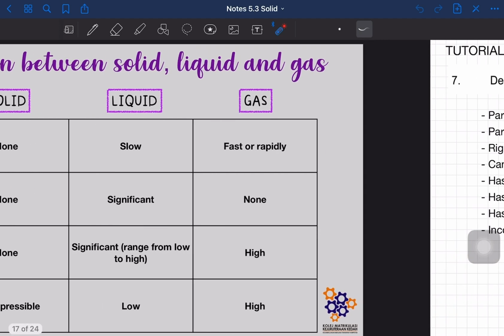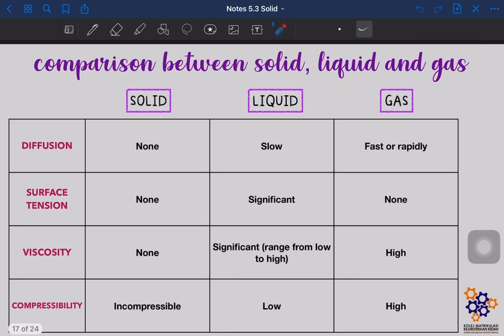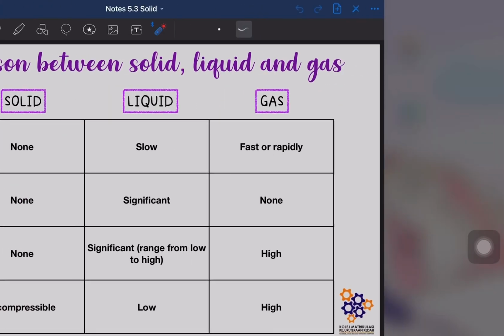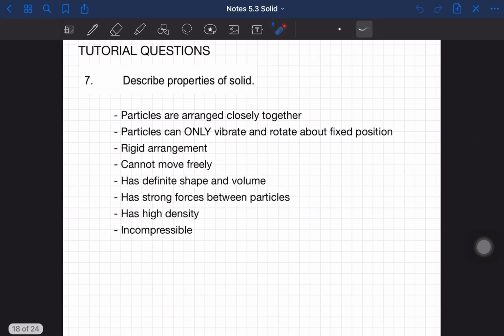Okay, so we have finished for the explanation untuk chapter 5.3 solid. So tak banyak lah actually untuk 5.3 ni. Okay, so now kita nak jawab soalan tutorial. So soalan tutorial ni sangat-sangat senang. Okay, so kita tengok first question.